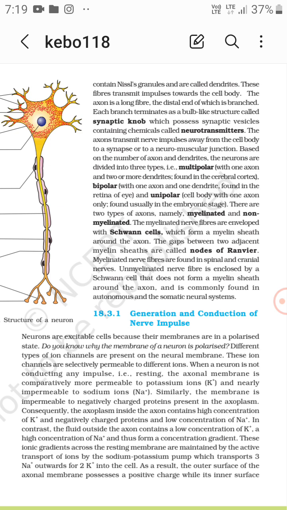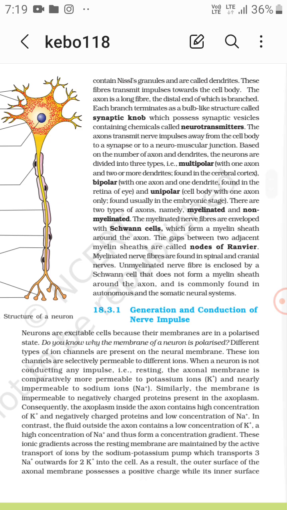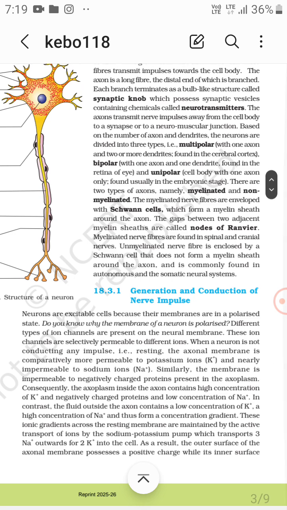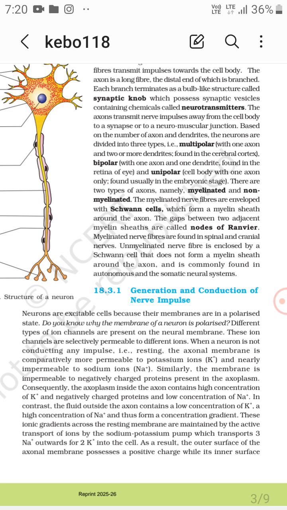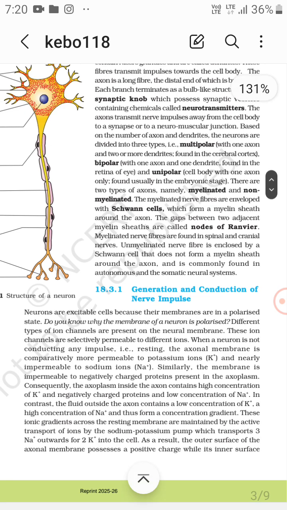Unmyelinated nerve fiber is enclosed by the Schwann cell that does not form a myelin sheath around the axon and is commonly found in the autonomic and somatic neural system. So you can just remember that unmyelinated nerve fibers are present in the autonomic and somatic neural system, right? And myelinated nerve fibers are found in the spinal and cranial nerves, right?